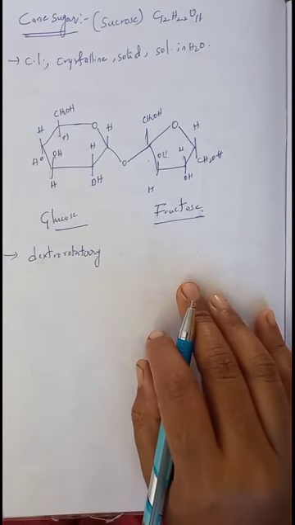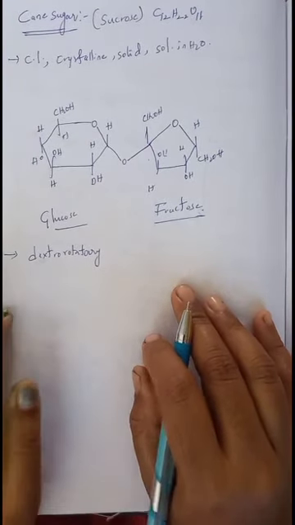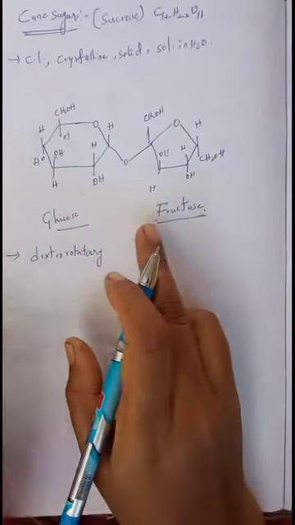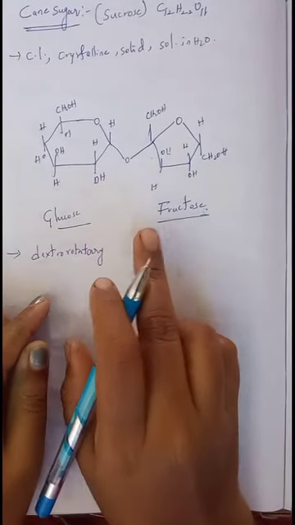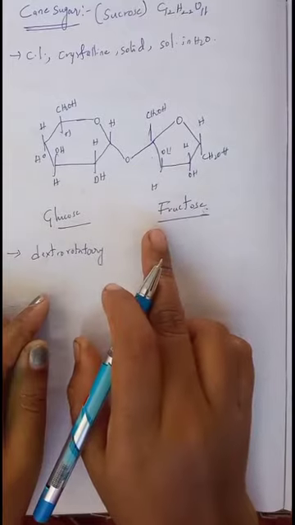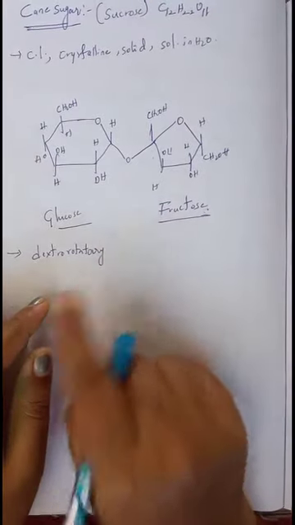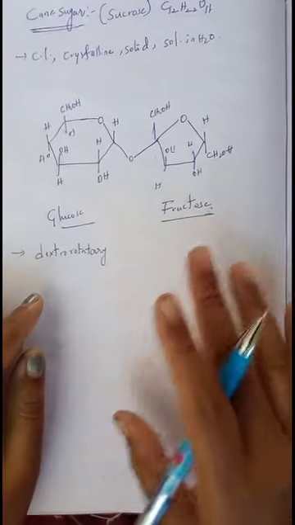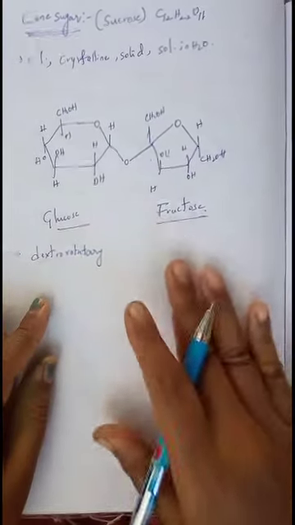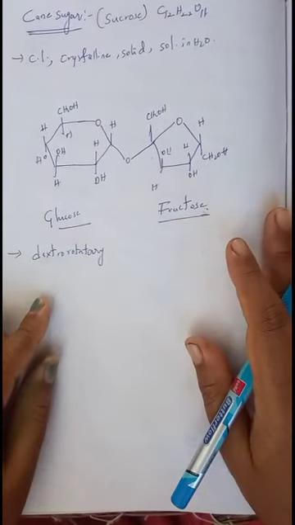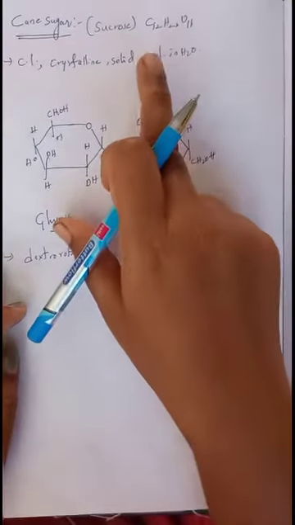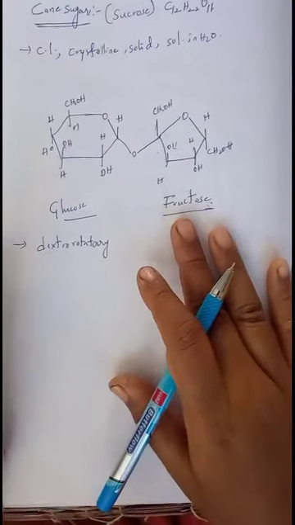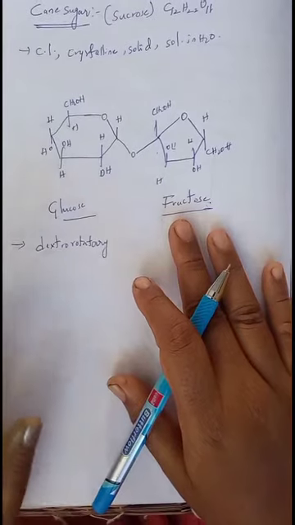Now we'll see its non-reducing nature. Sucrose does not contain a free aldehydic or free ketonic group, so it does not show mutarotation and does not reduce Fehling solution and Tollens reagent. That's why cane sugar or sucrose is non-reducing in nature; it is a non-reducing sugar.